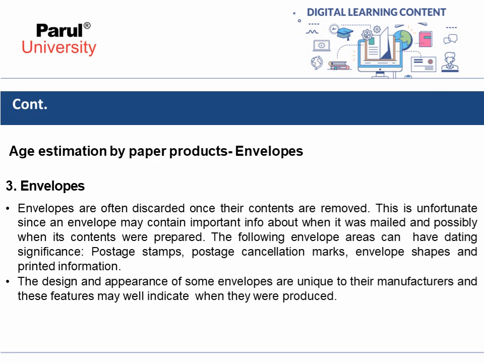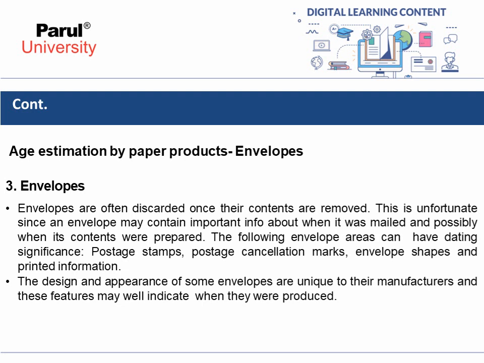Then the next point is age estimation by envelopes. Envelopes are often discarded once their contents are removed. This is unfortunate since an envelope may contain important information about when it was made and possibly when its contents were prepared.